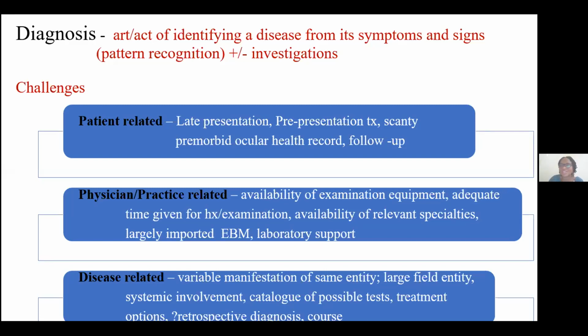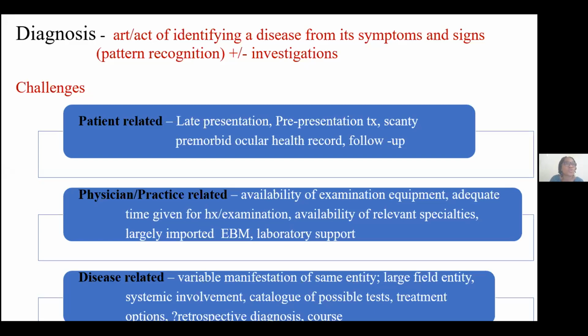Whatever it is, it's almost impossible to adequately make a diagnosis or manage uveitis without a good slit lamp and equipment to examine the posterior segment very well. Or if you are running a very busy clinic and you're not giving adequate time to take history and to examine the patient, including a full physical examination, then that will be a challenge, because that is very important in making the diagnosis.